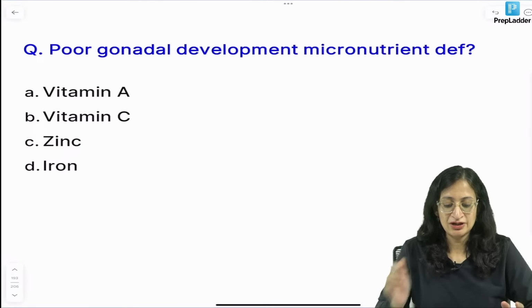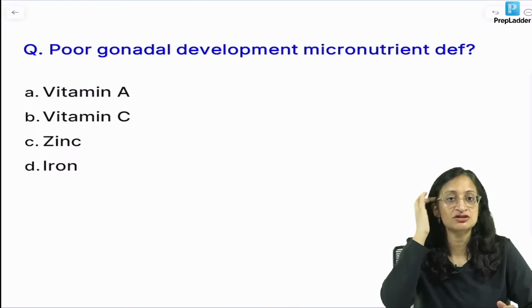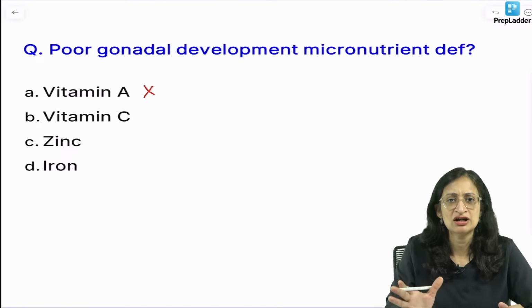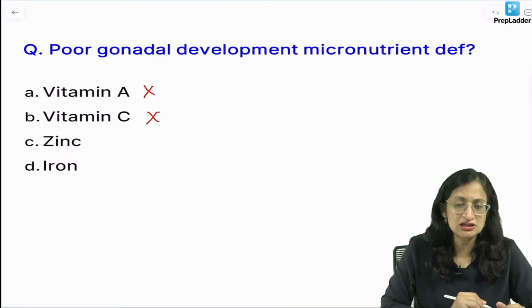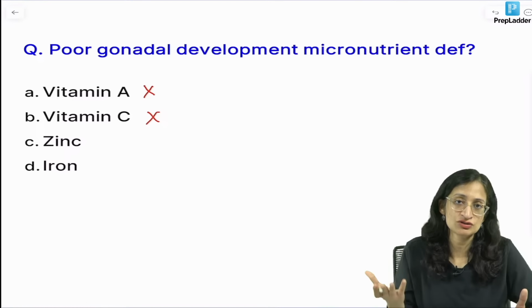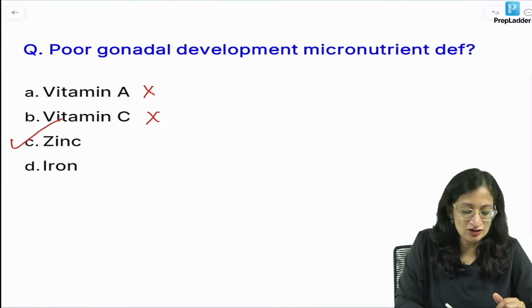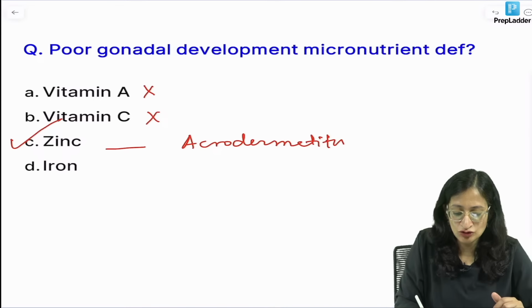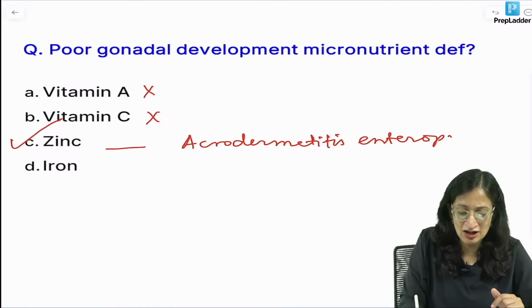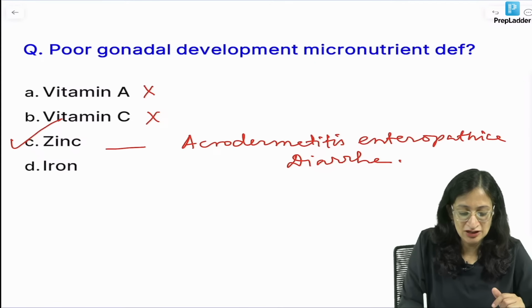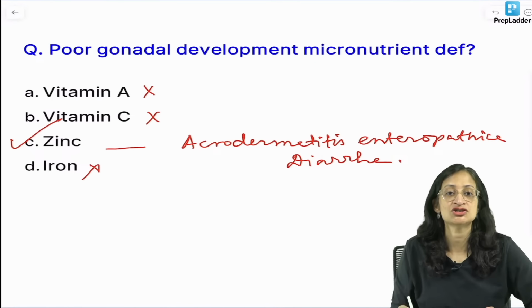Poor gonadal development, micronutrient deficiency. Which micronutrient deficiency? Vitamin A, we know it causes night blindness and a lot of eye findings, but gonadal development usually not. Vitamin C, scurvy, we know subperiosteal hemorrhage, gum bleeding, scorbutic rosary and so on. Zinc deficiency can cause poor gonadal development. In addition, it can also cause acrodermatitis enteropathica, which was asked in INI-CET exam once. Acrodermatitis enteropathica, it can cause diarrhea, it can cause a variety of rashes, alopecia and so on. Iron will mainly cause anemia, right, and deficiency.